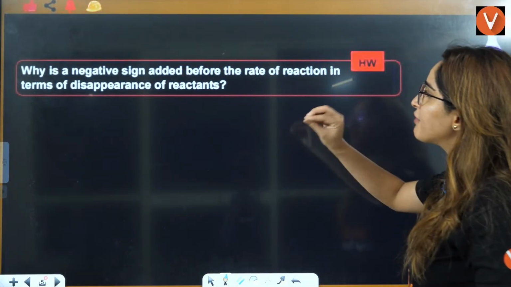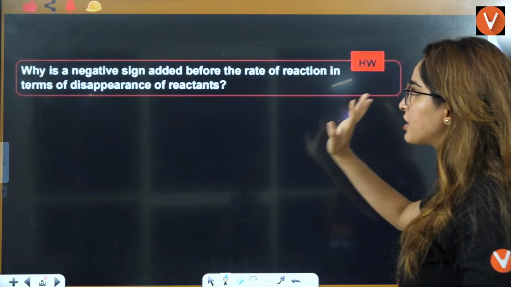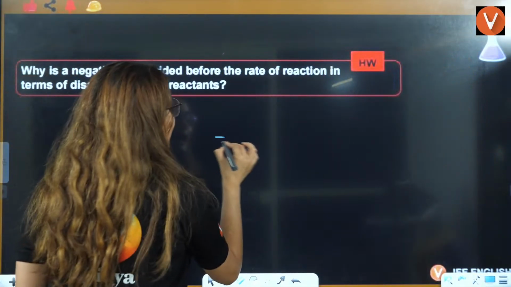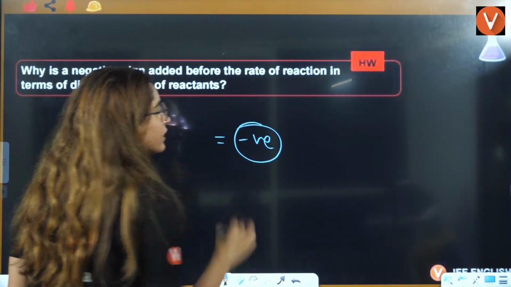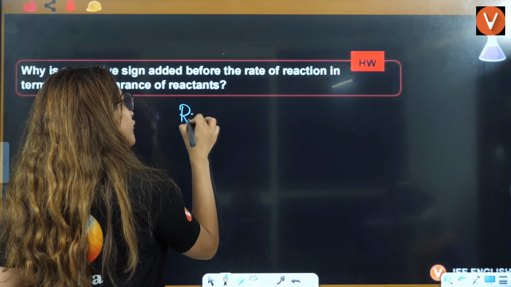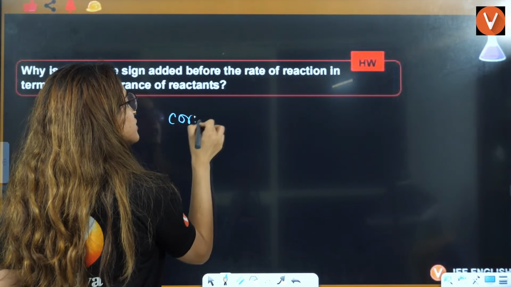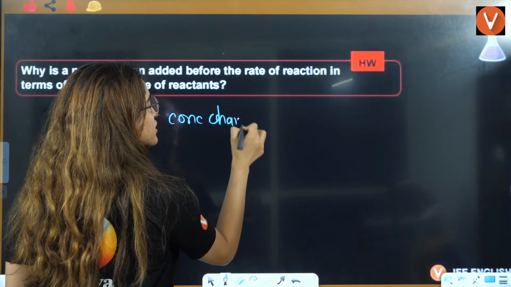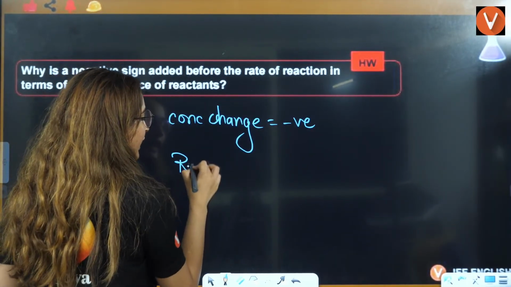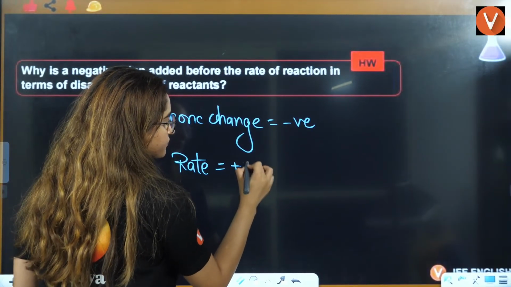Why is the negative sign added before the rate of reaction in terms of disappearance of reactants? So guys, we learned that the negative sign is added because the change in concentration is negative, and the rate has to be positive.